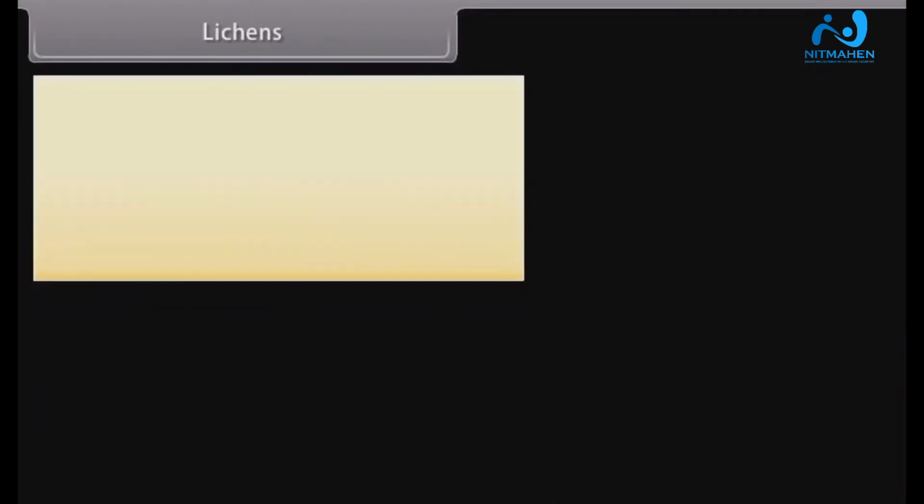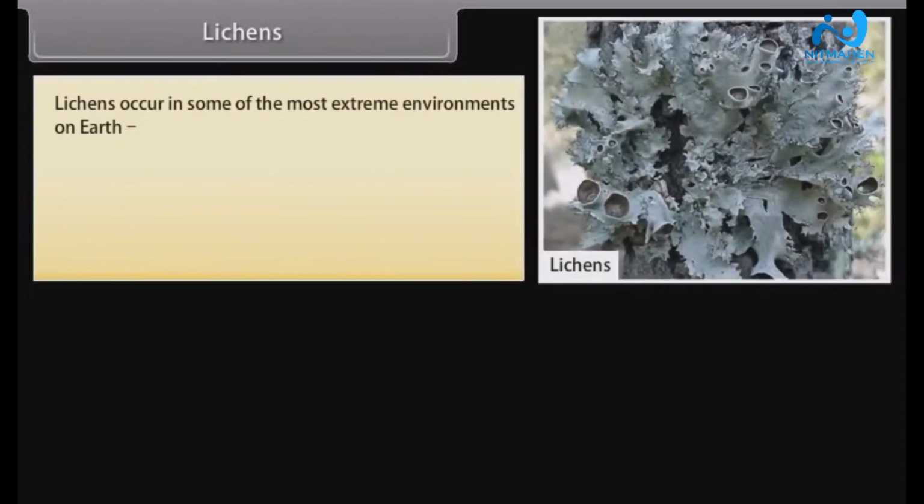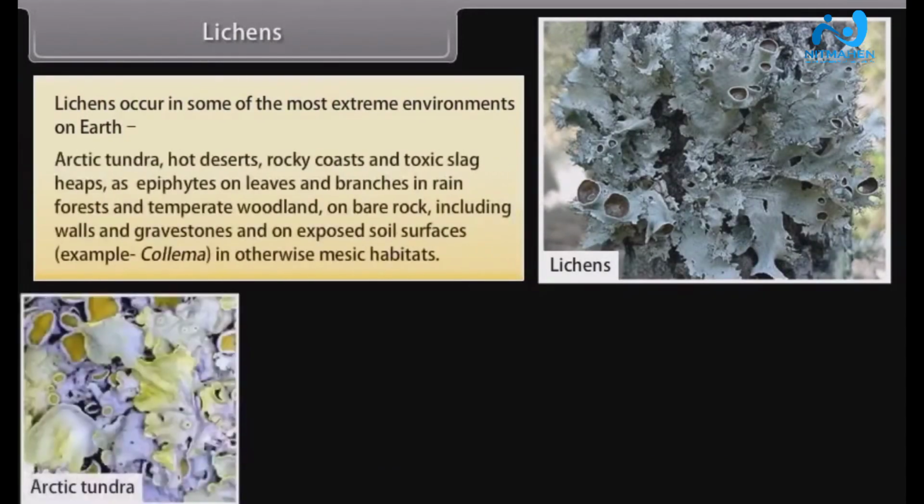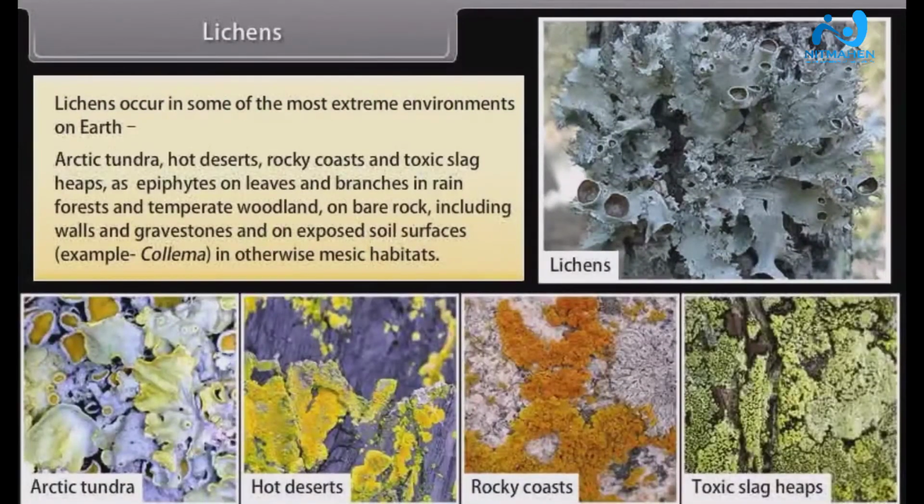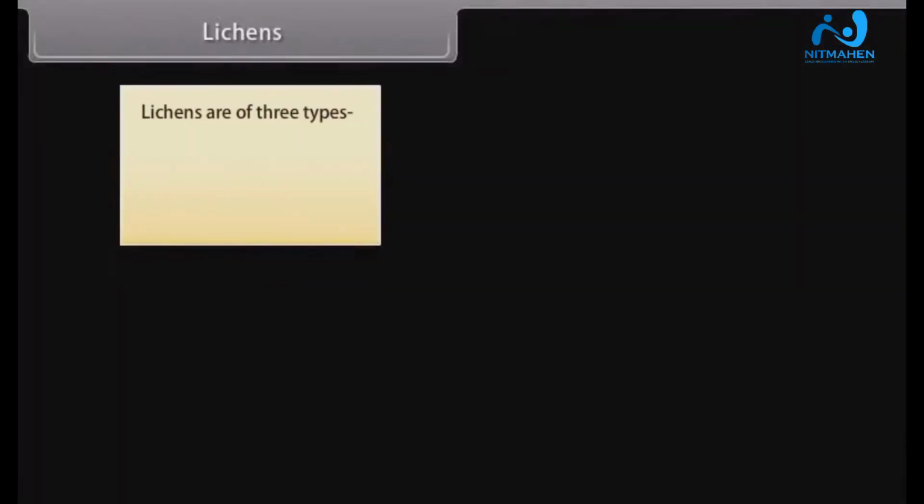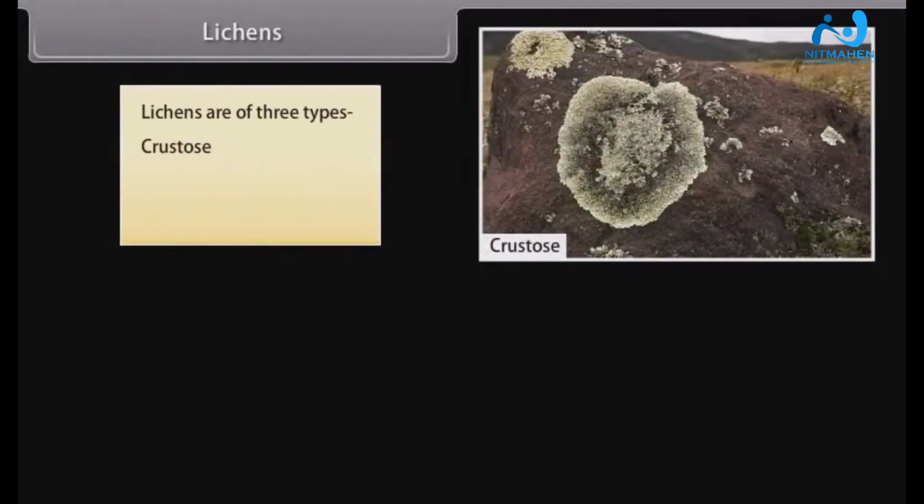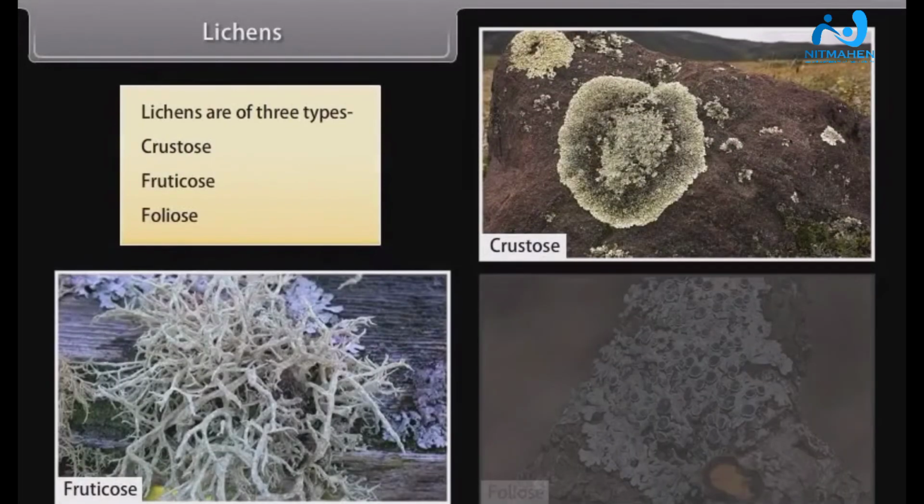Lichens. Lichens occur in some of the most extreme environments on Earth: Arctic tundra, hot desert, rocky coasts, and toxic slag heaps, as epiphytes on leaves and branches in rainforests and temperate woodland, on bare rock, including walls and gravestones, and on exposed soil surfaces, called colema, in otherwise mesic habitats. Lichens are of three types: crustose, fruticose, foliose.